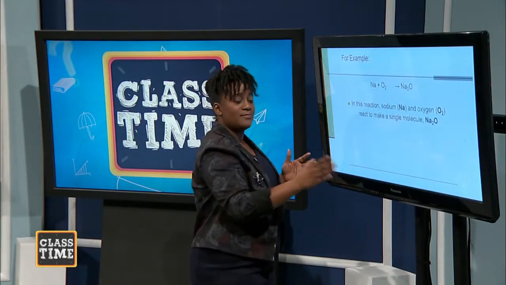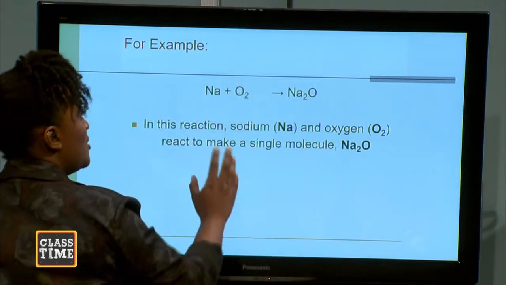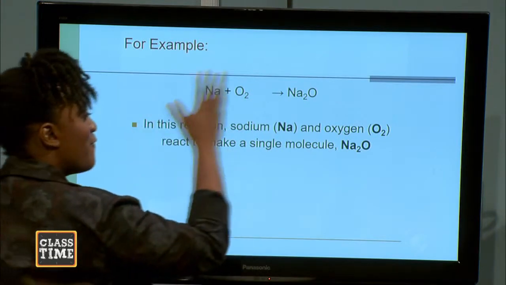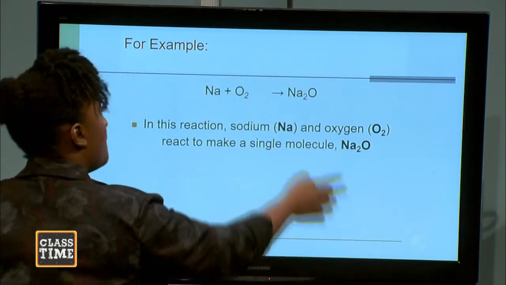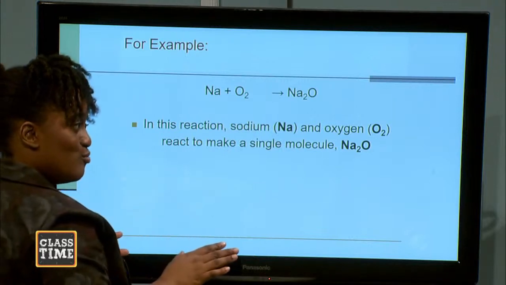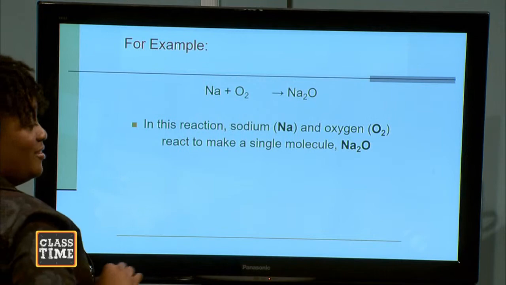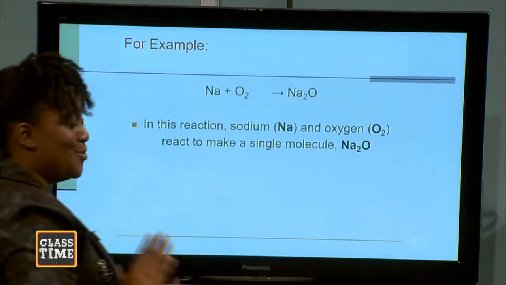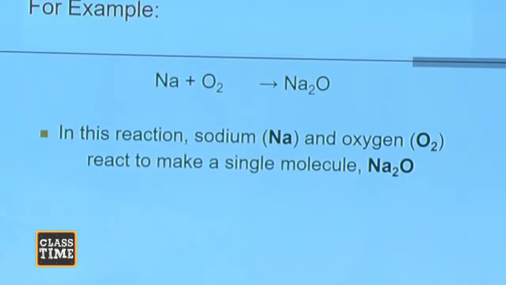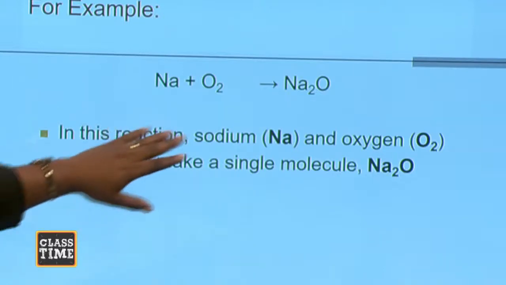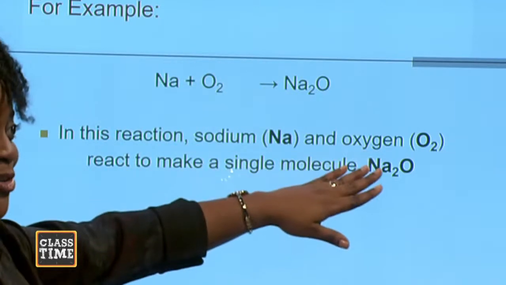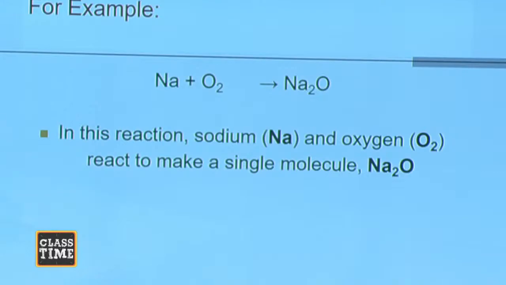We separate our reactants by using a plus, and we separate the reactants from the products by using an arrow. We don't use an equal sign in our chemical equations, so please do not write an equal sign. Our reactants are on the left, products on the right, separated by an arrow.